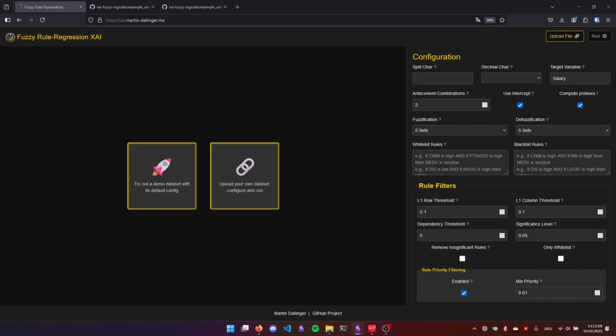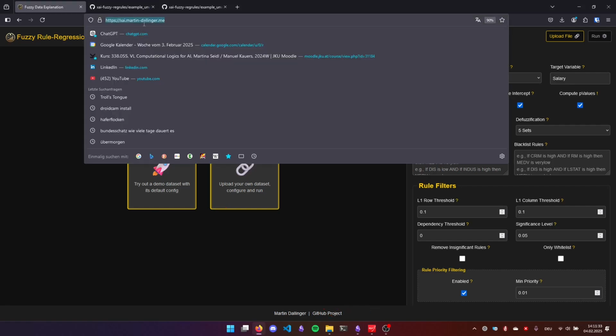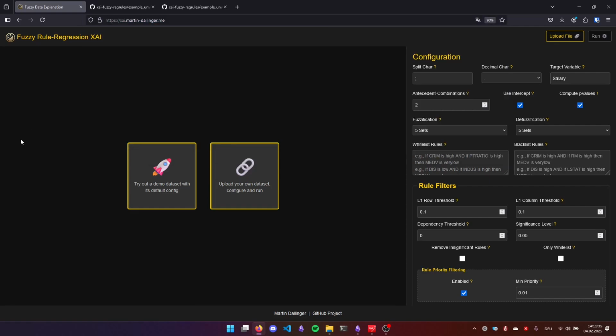This project was created in close collaboration with Professor As at the Johannes Kepler University. For more info, check out the GitHub project down below. And this is the domain you can find the project itself in. You can try it out yourself. There's even a demo dataset, which I will showcase in a few seconds.